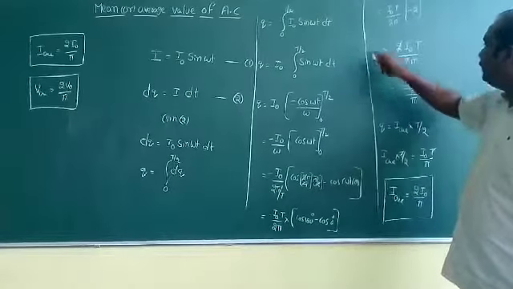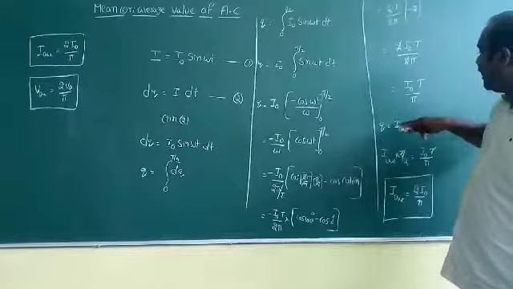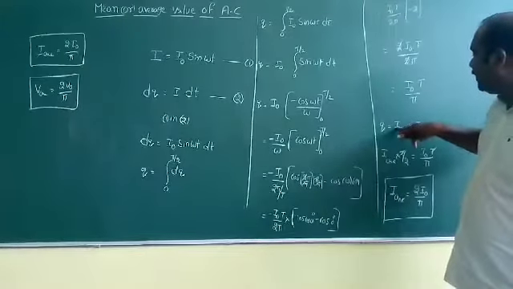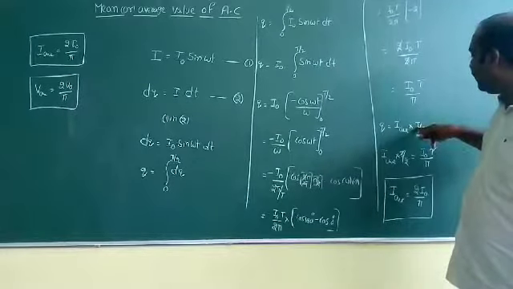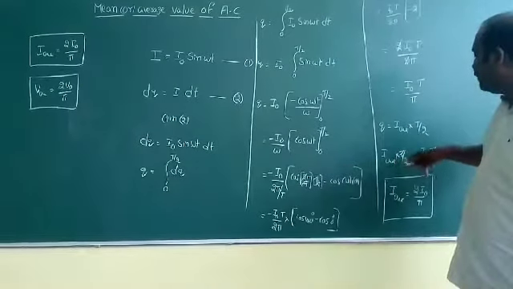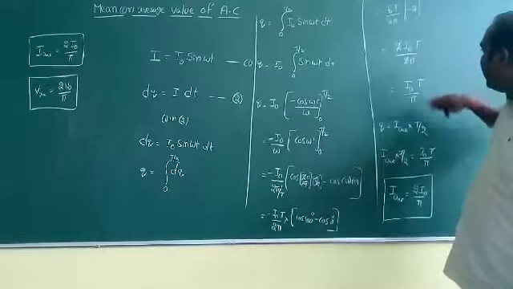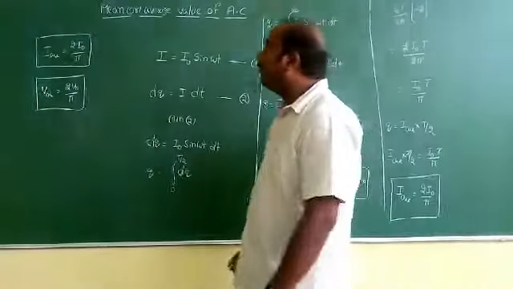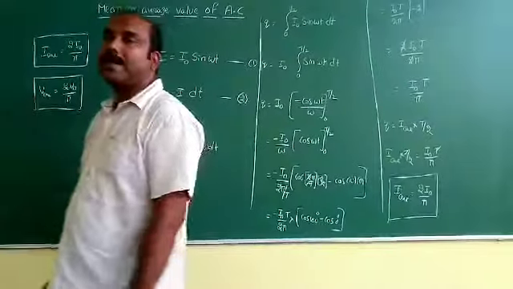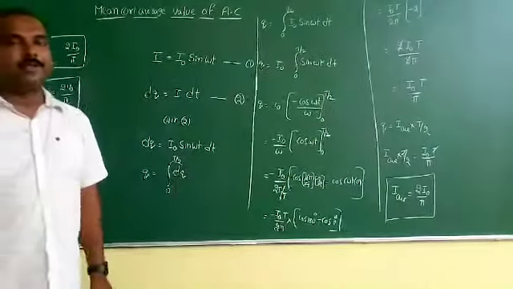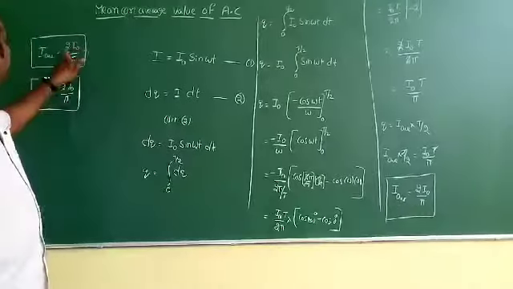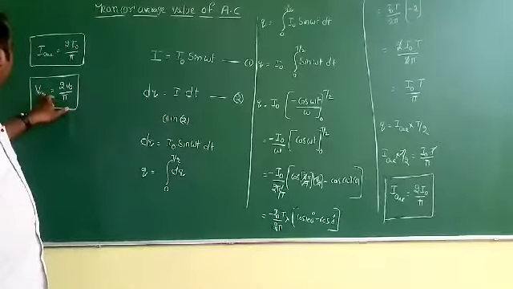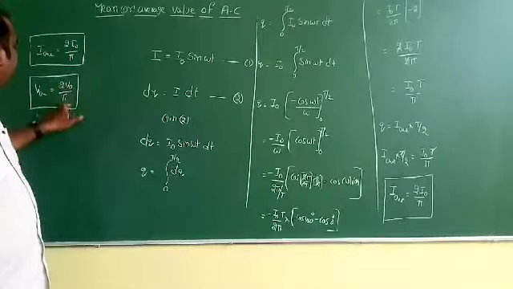Then later in place of charge I can use q is equal to I into t, and I is nothing but I average in the time interval t by 2. So I average into t by 2 is equal to I naught t, and finally I can get I average value is equal to 2 I naught by pi. This average value of AC is equal to 2 I naught by pi, where I naught is the peak value. Similarly, V average is equal to 2 V naught by pi.